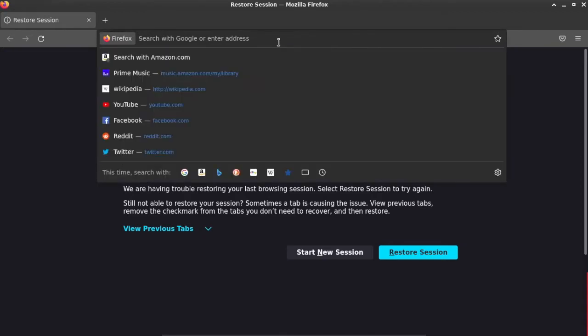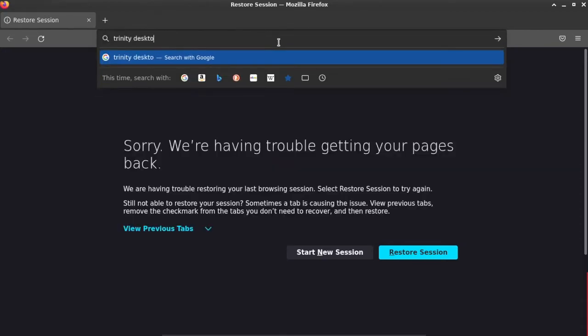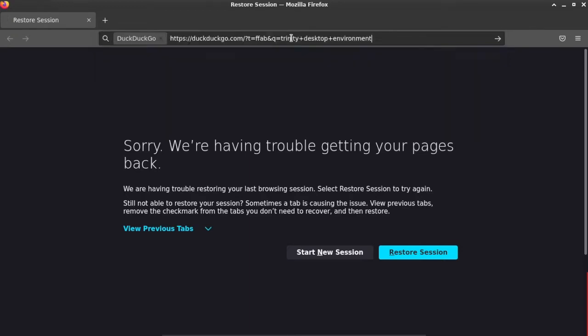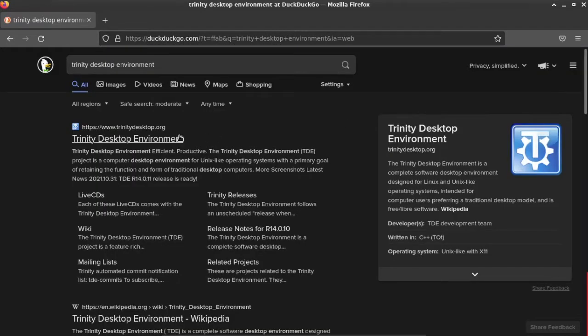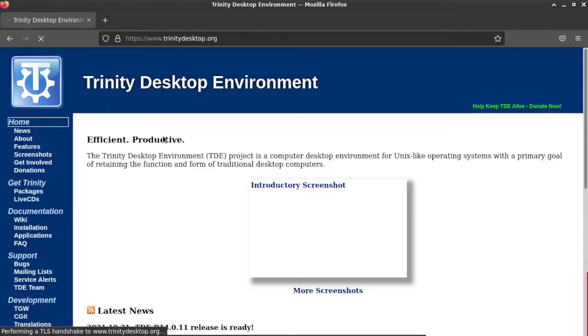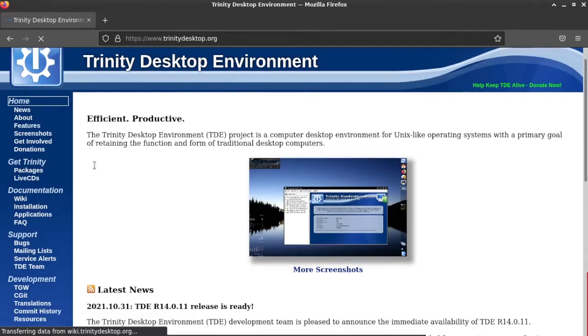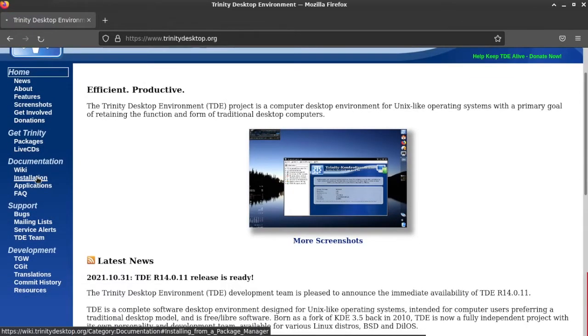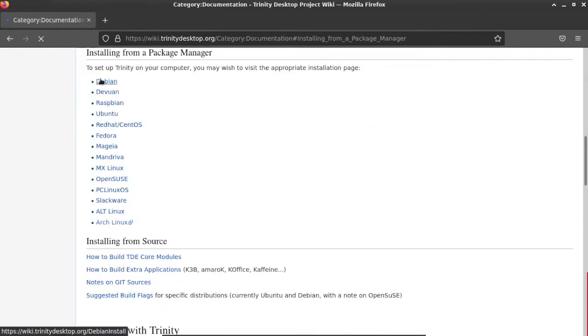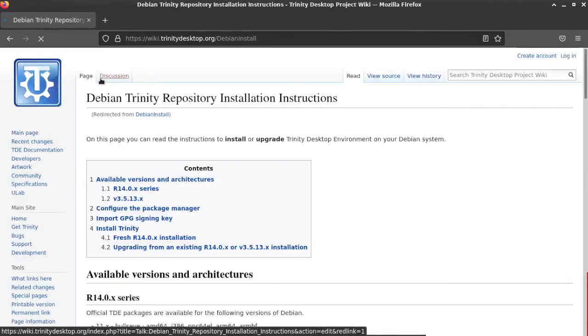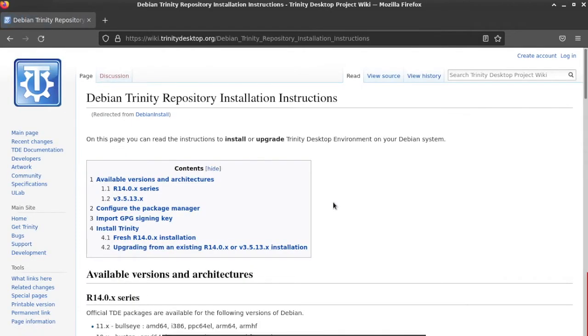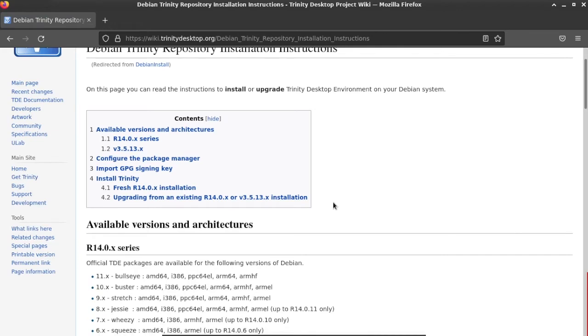So as I'm waiting for the updates to finish, I go online here to the web, looking in DuckDuckGo to look how to put it on Debian. I knew it was pretty easy. I looked earlier. It's right there on their website. And as you can see here, Debian is not the only one you can put it on. Look at all those other distros you could put it on. My friend has it on MX Linux.